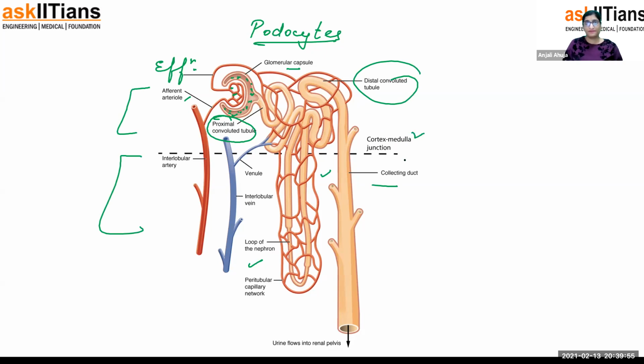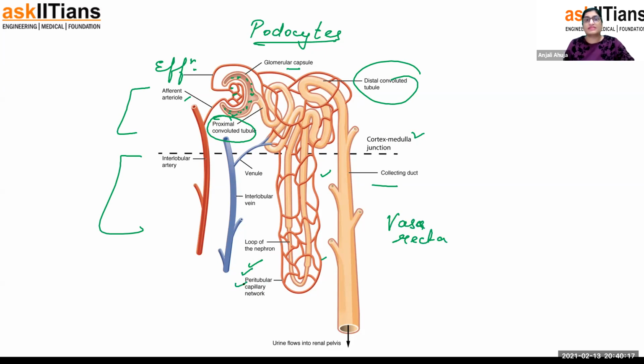This is the cortex medulla junction, and the whole nephron is covered by blood vessels. The peritubular capillary network is covering it all around, and the one which is present near the loop of Henle, we also call the vasa recta. But even if you don't remember the term vasa recta, you can simply write capillary complex.